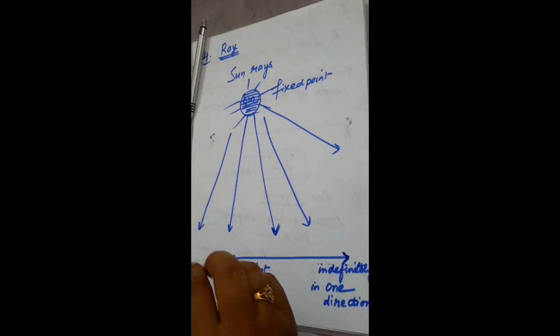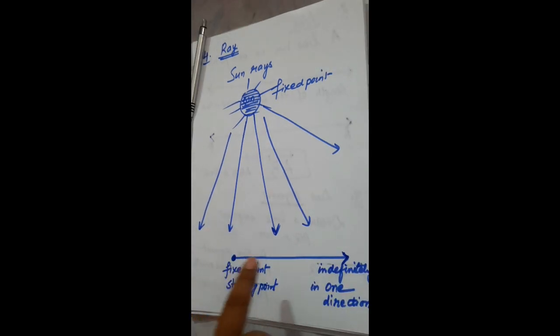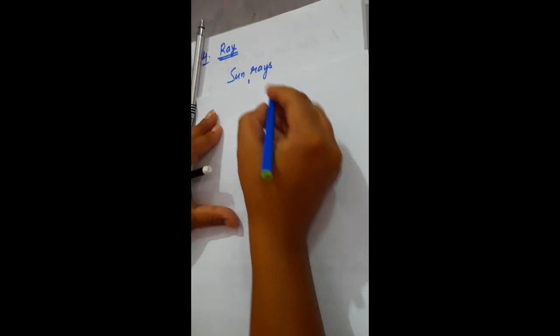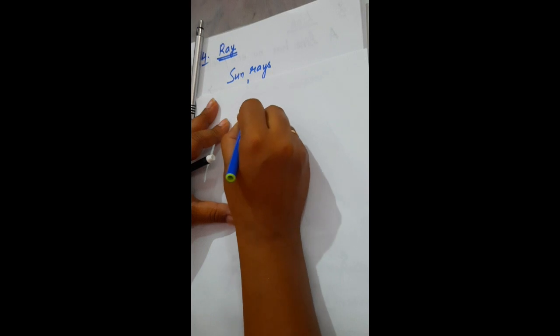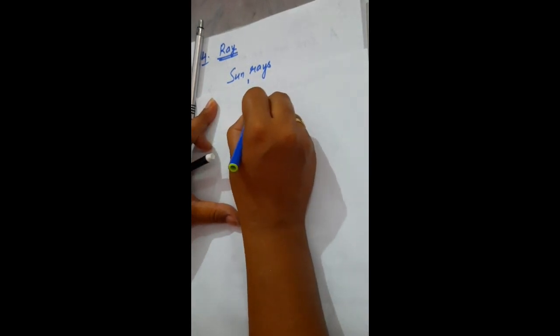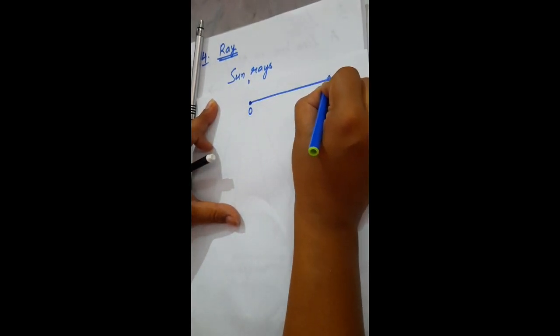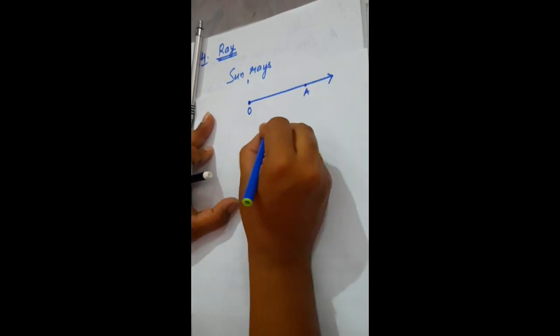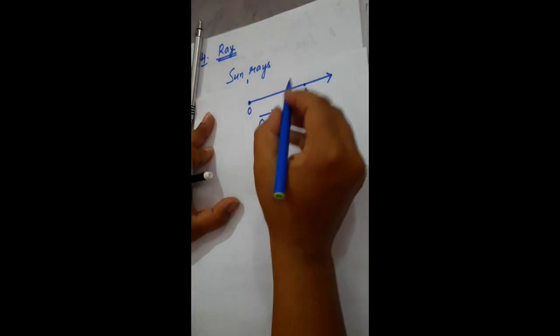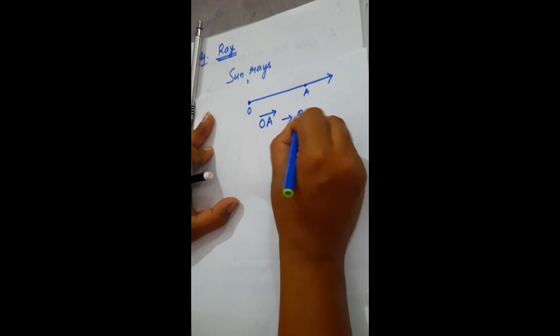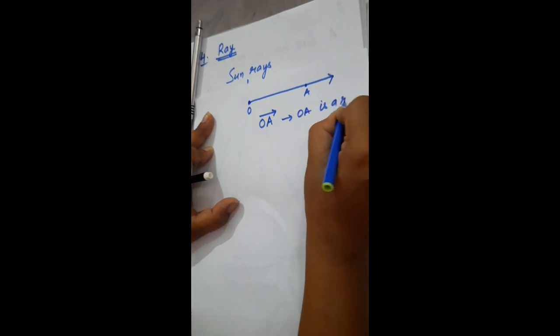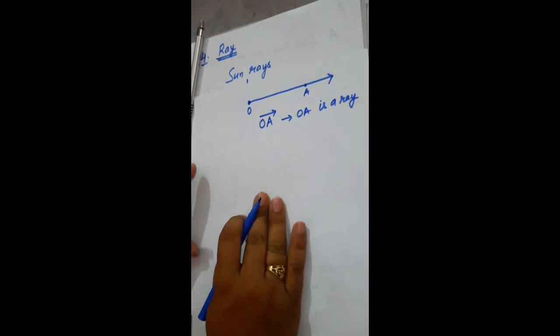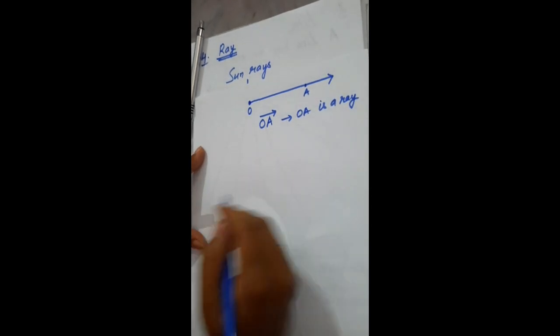Simply we can say that a ray starts from a fixed point and extends indefinitely in one direction. So if I have one starting point, let it be O, and this extends indefinitely in one direction, and here I have A, then I will write OA, and my symbol is like this, and this symbol indicates that OA is a ray. So let's recall whatever we did.